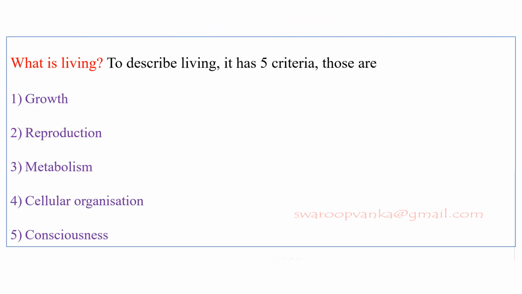So, what is living? To describe living, there are mainly 5 criteria. Those are growth, reproduction, metabolism, cellular organization, and consciousness.